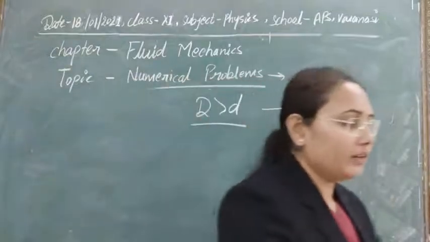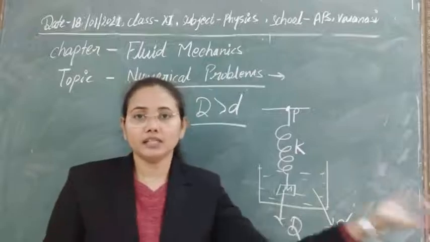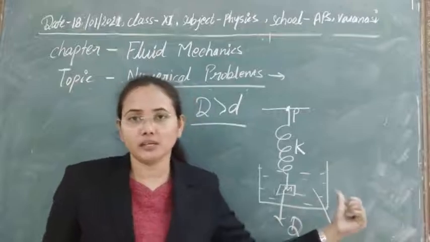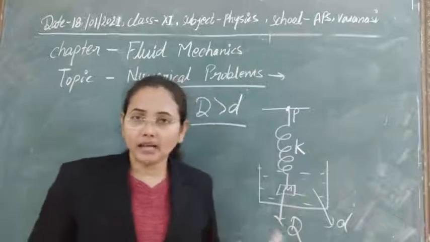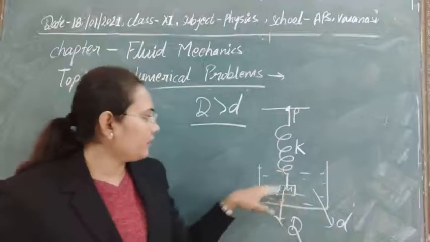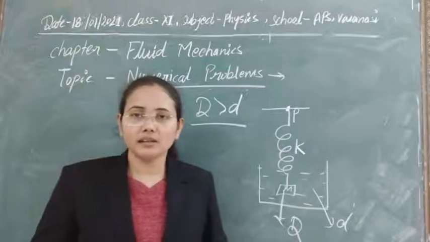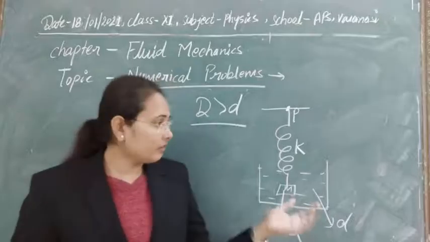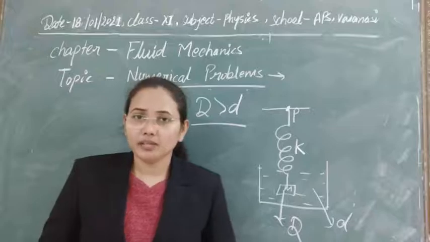Whenever there is no liquid, the suspension in the spring is only due to the weight of the mass attached to it. If we take a massless spring, then whenever the mass is attached there will be elongation in the spring, and due to its elasticity it will try to regain its original configuration, so a restoring force will act on it.